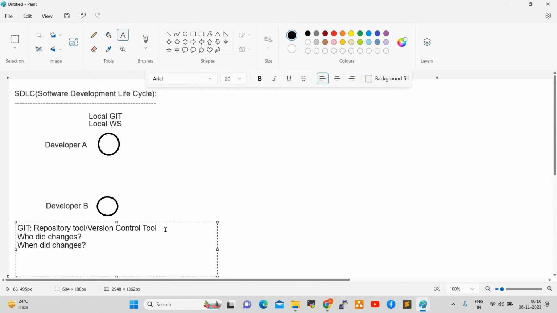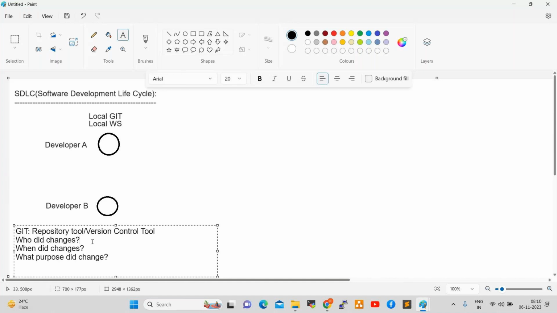And for what purpose did the changes happen? Based on the comments, Git will track the versioning. Who did the changes? For example, Ram did changes. When did the changes happen? By 8 a.m. IST. For what purpose? Due to some production issue, he did some changes. So Git will track the versioning.